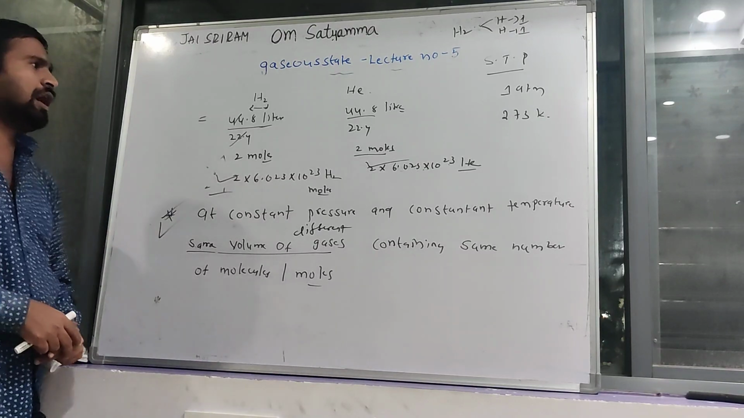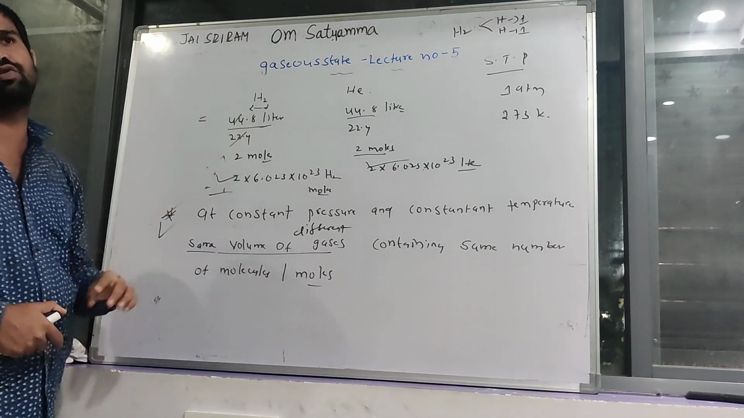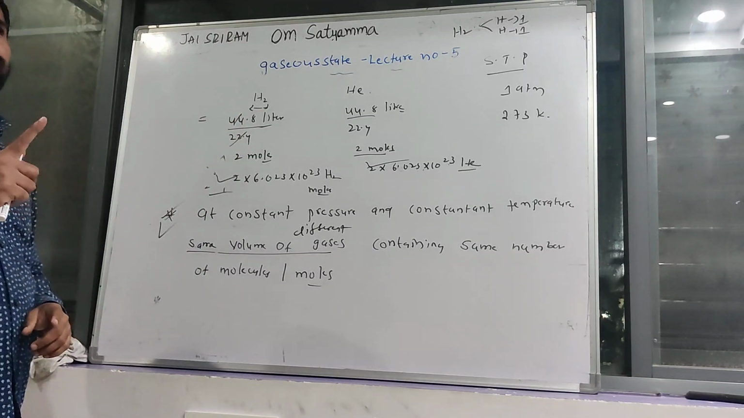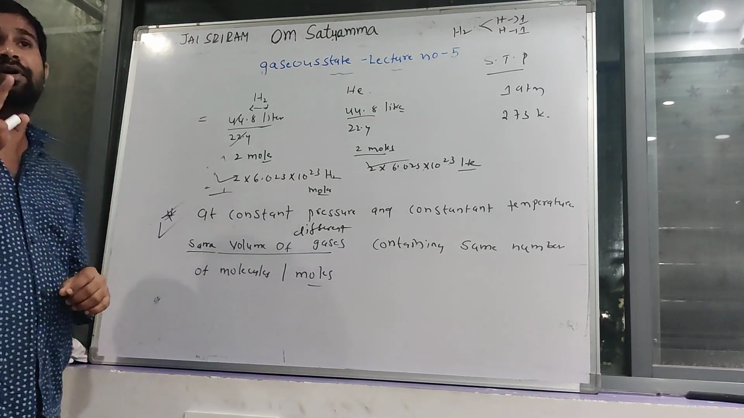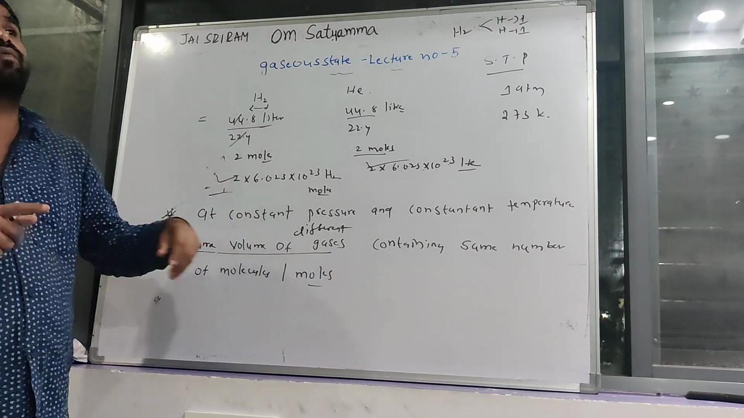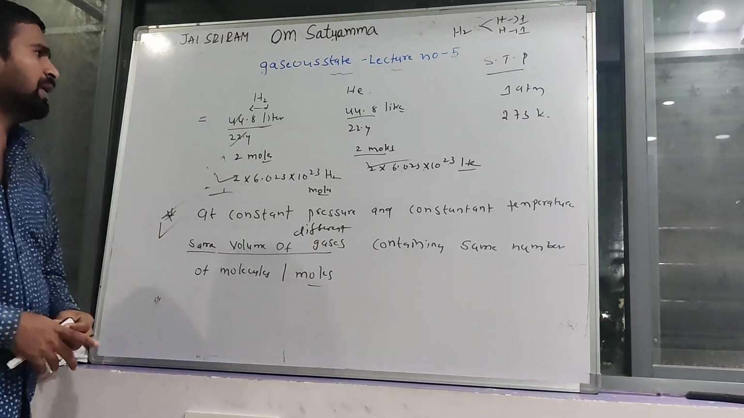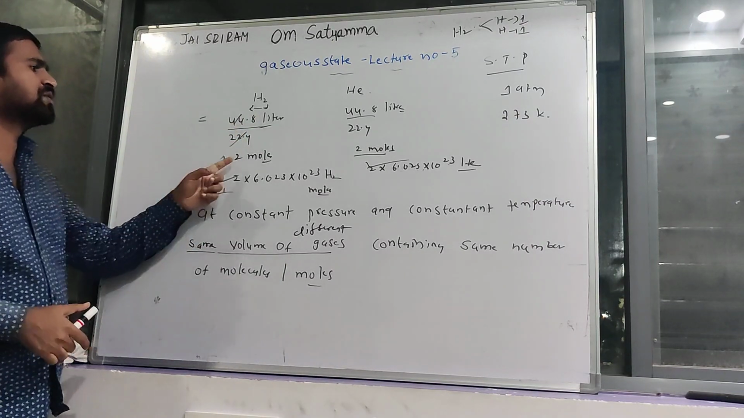Equal to 2 moles. Why? Because 44.8 liters divided by 22.4 liters. One mole of gas occupies 22.4 liters. That's why 44.8 liters occupies how many moles of the chemical substance? 44.8 by 22.4 liters is equal to 2 moles.